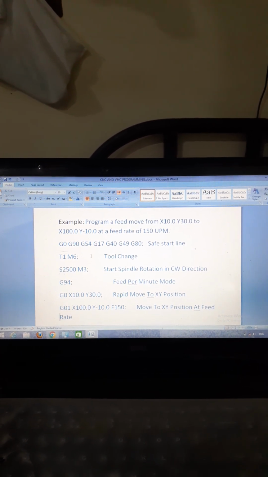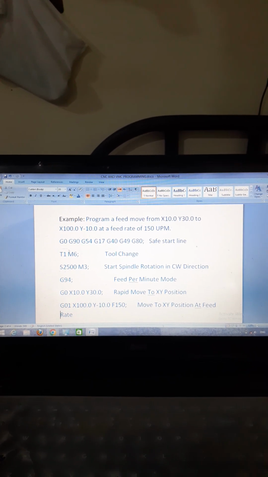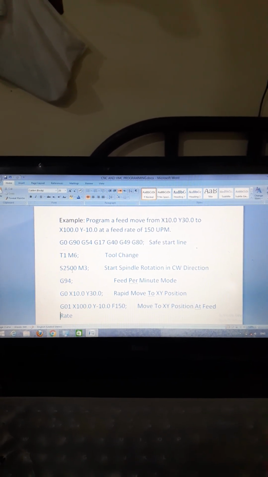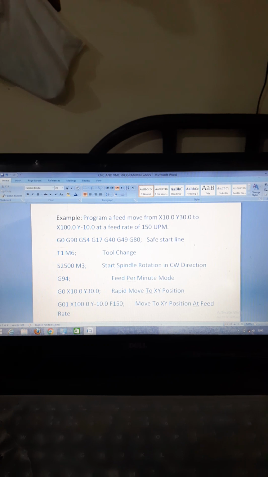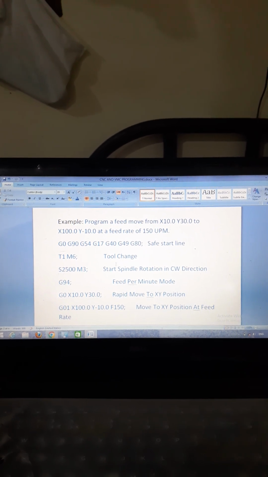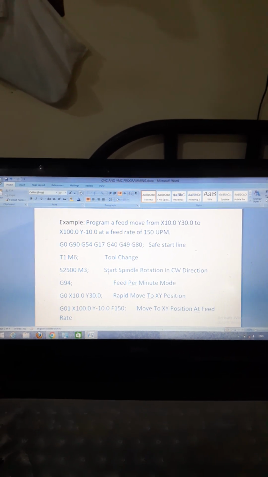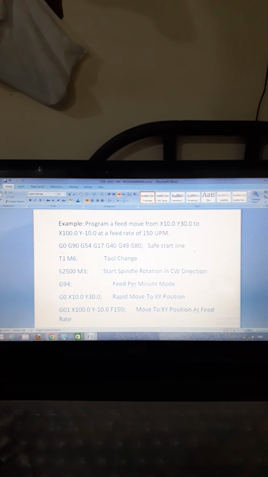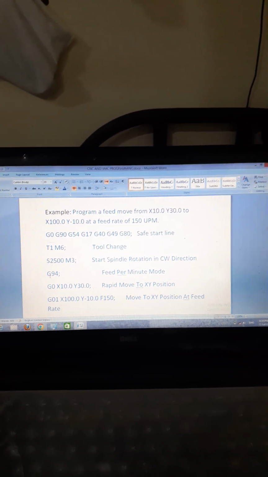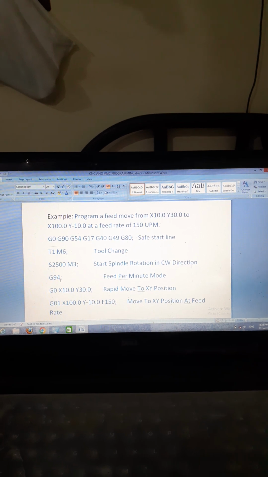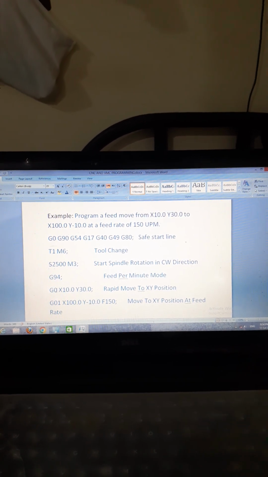T1 M6, tool number 1, tool change, spindle speed 2500, M3 means spindle rotation in clockwise direction, means start spindle rotation in clockwise direction. G94 means feed per minute mode.